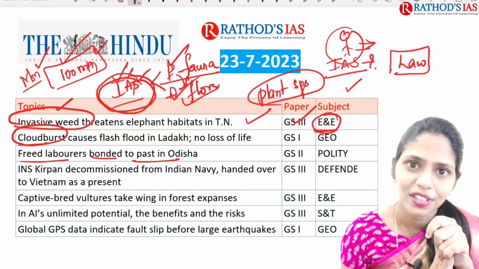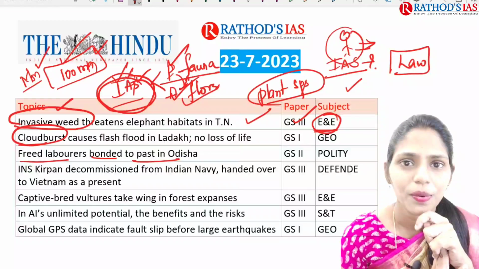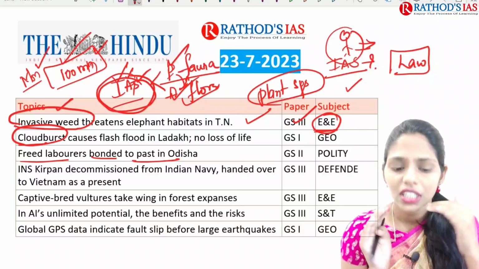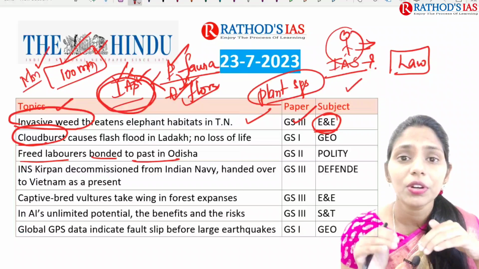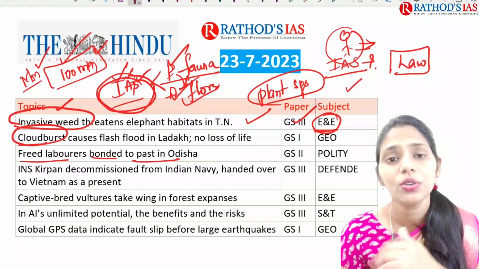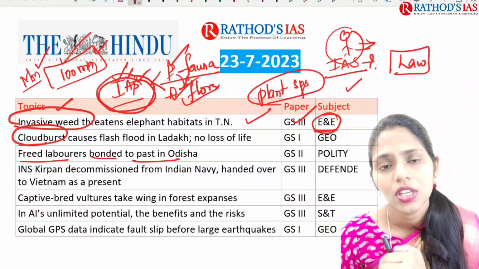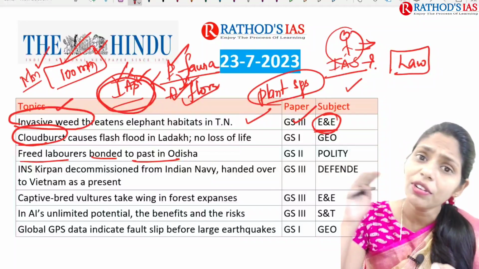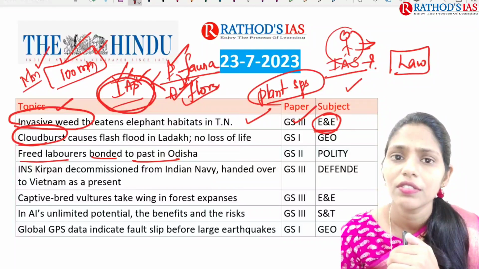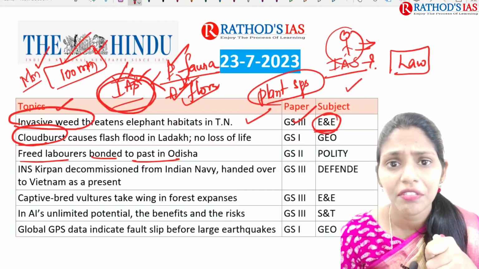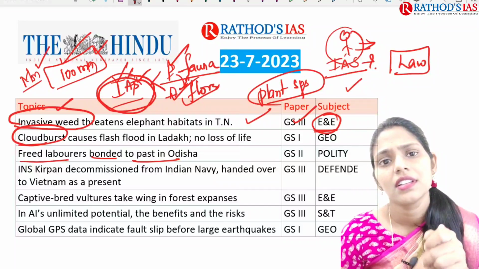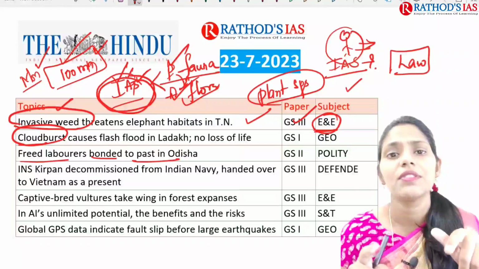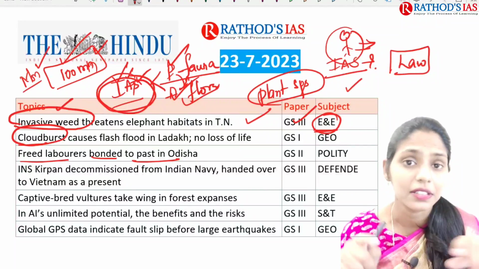Yes or no? From my side, the answer is yes. Even in this 21st century, even though there are a number of acts in our country, and even our Constitution of India, which mainly gave fundamental rights, and a lot of measures taken by the government of India, still slavery and bonded labor is present in India, and this is the evidence.